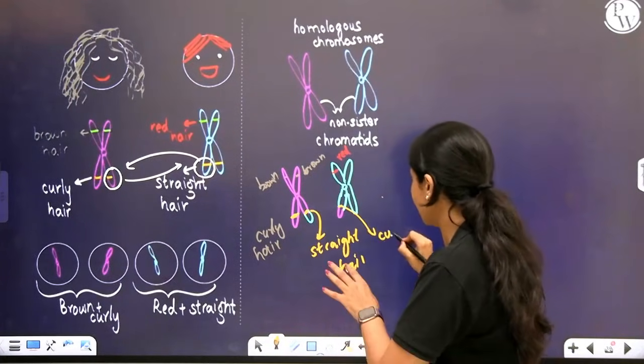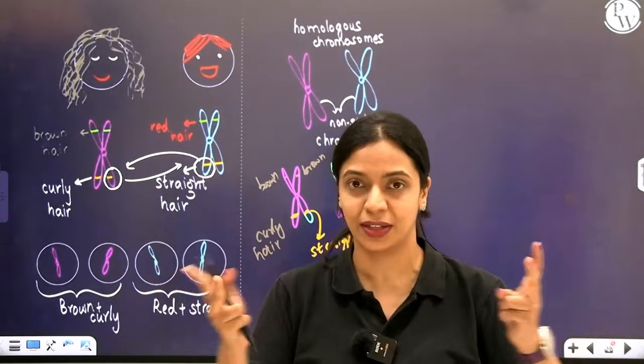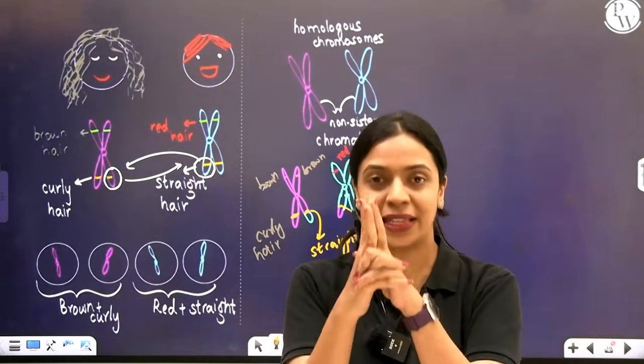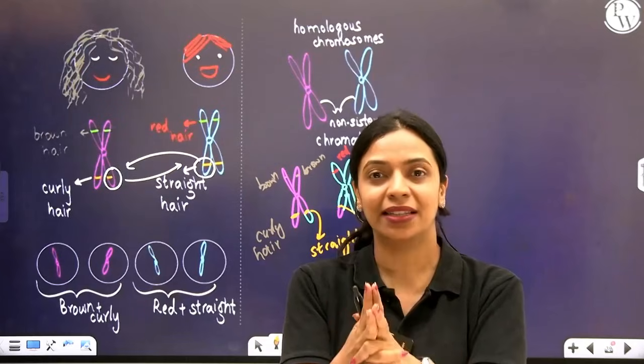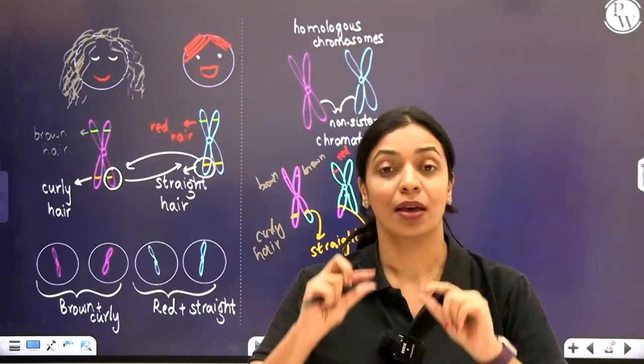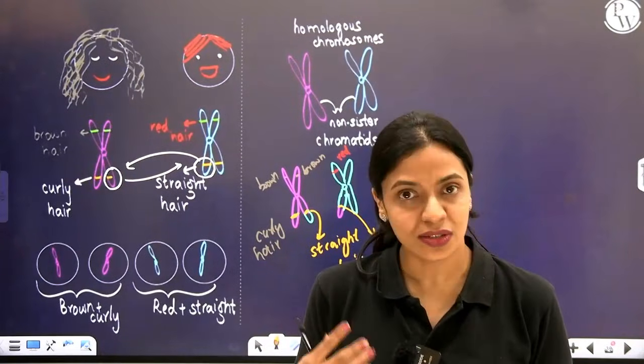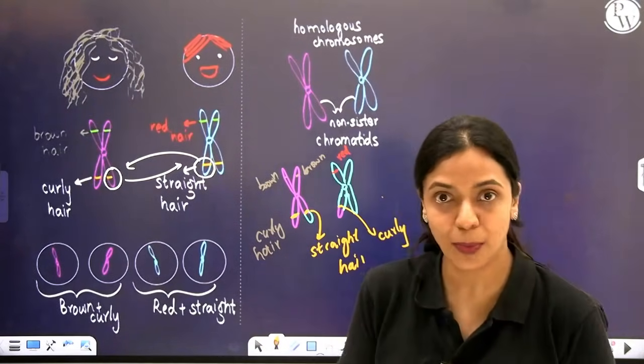Okay, I'm showing this to you separately as two different chromosomes, but the chromosomes have not yet separated. While they are still attached, while they are still paired, while they are still synapsed, this crossing over or exchange will take place. Because of this crossing over or exchange, newer variations, newer recombinations you can see in a population.